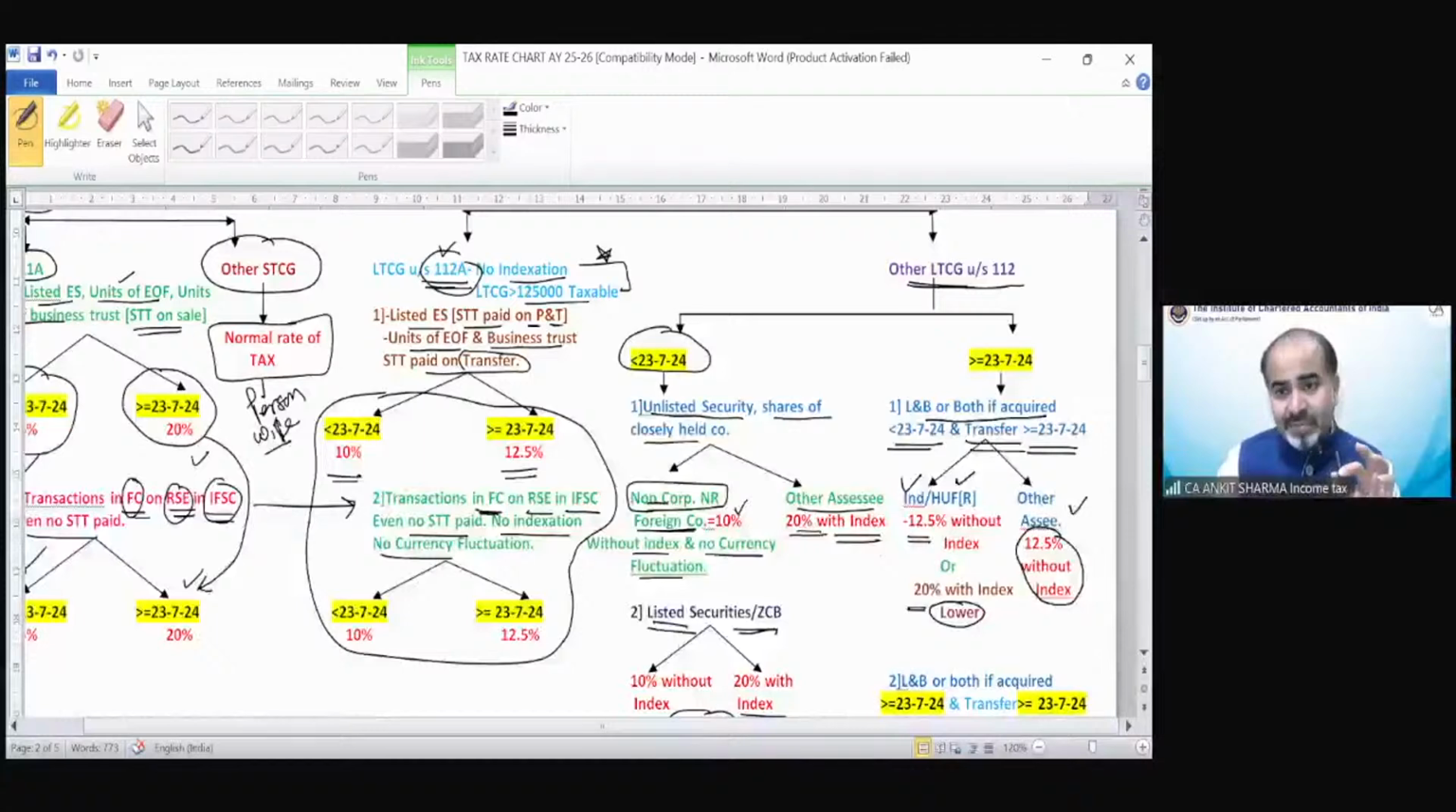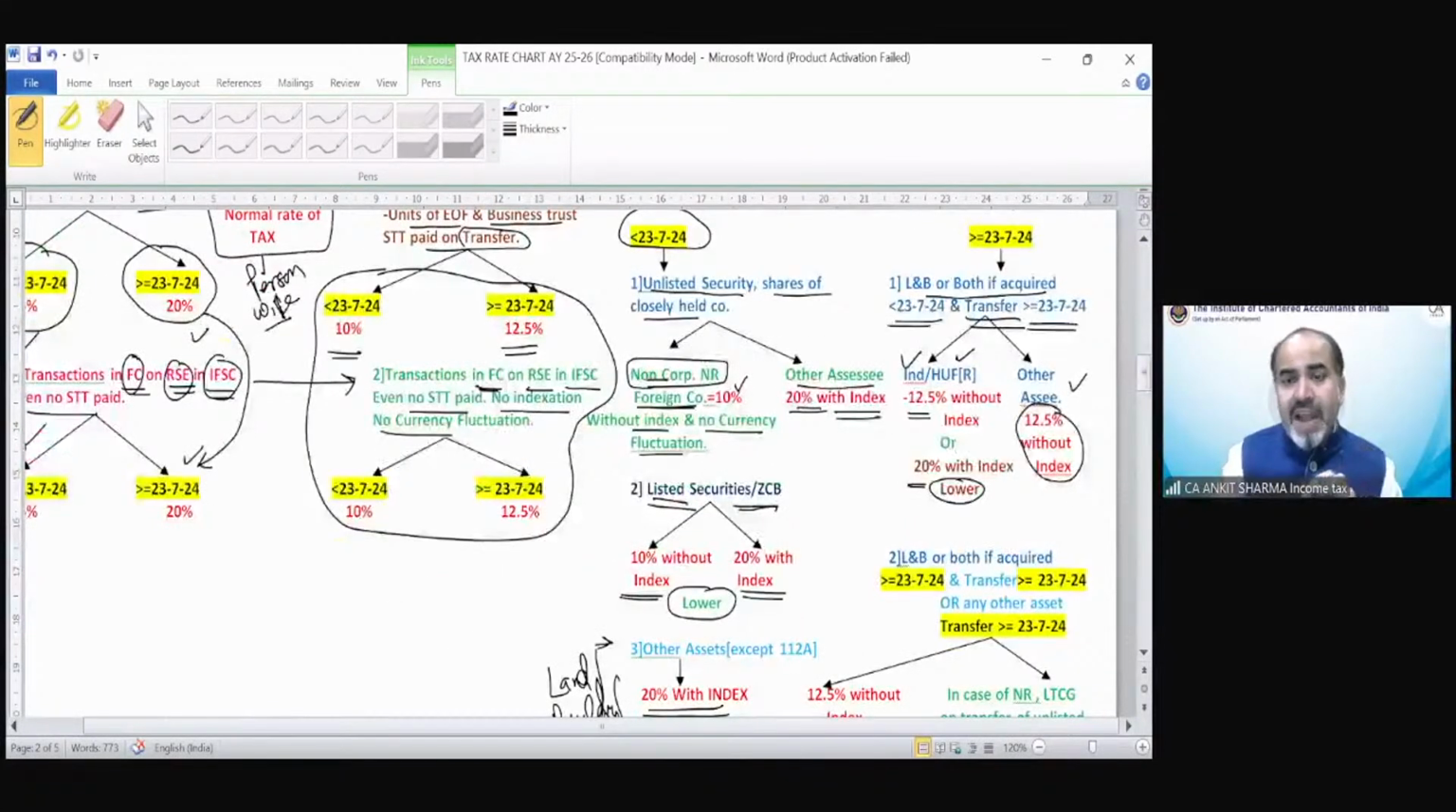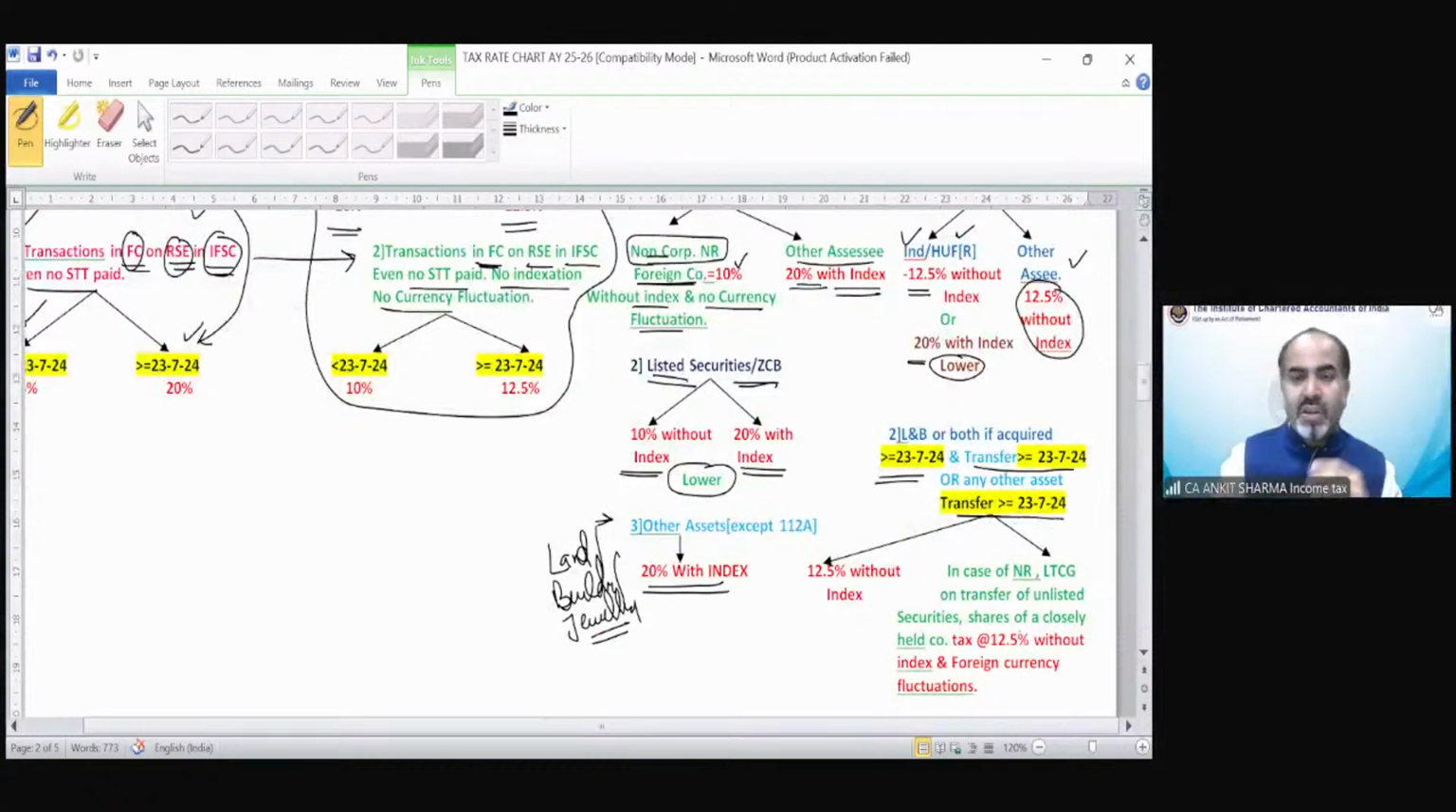For other assessees, if land and building are both acquired on or after 23rd of July and transferred on or after 23rd July 24, or any other asset transferred on or after 23rd July 24, now we have a very simple provision. That is 12.5% without indexation. There is no indexation needed to be done.